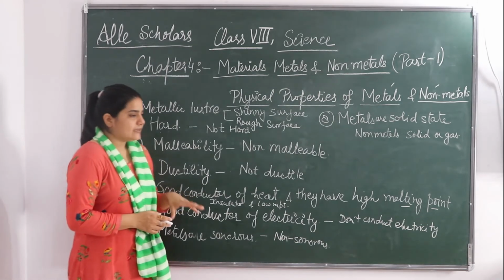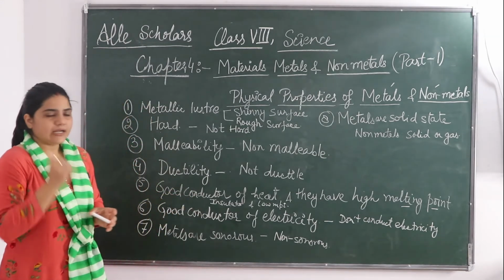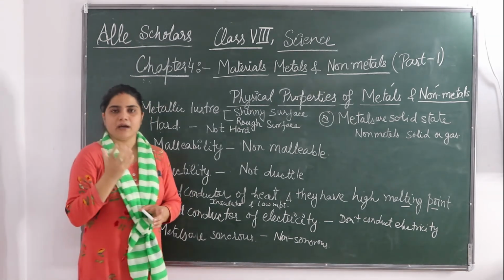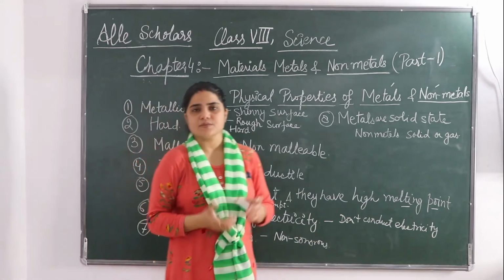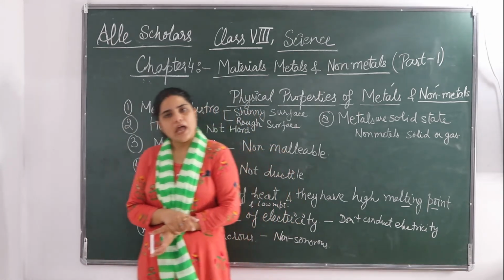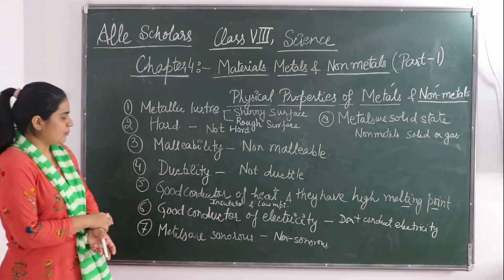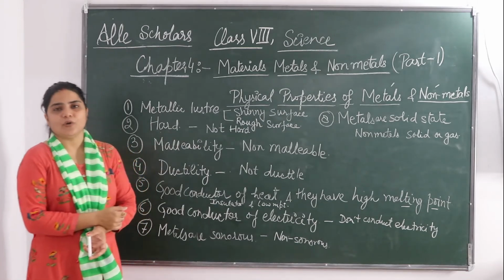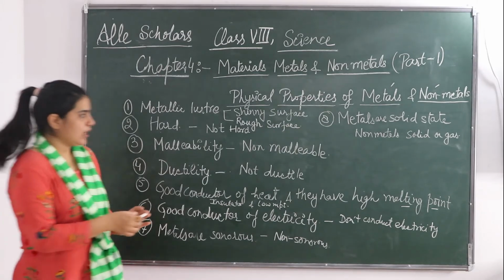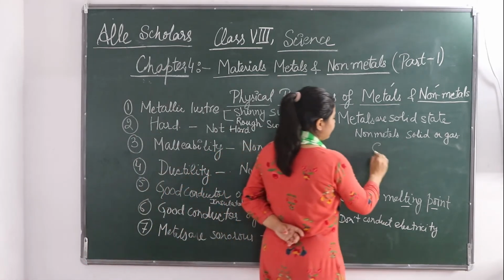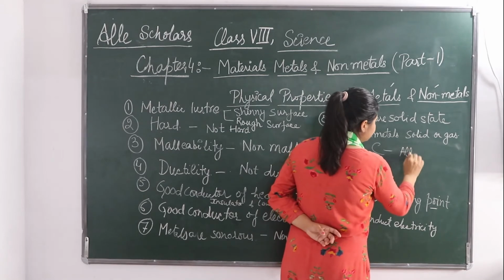Fine. Another exception is that we all know that carbon is a non-metal and carbon has got different forms, means it has different allotropes. Okay. So if we talk about the allotropes of carbon, one of the allotropes of carbon is diamond. Okay. So carbon के पास क्या होता है? इसके allotropes होते हैं.